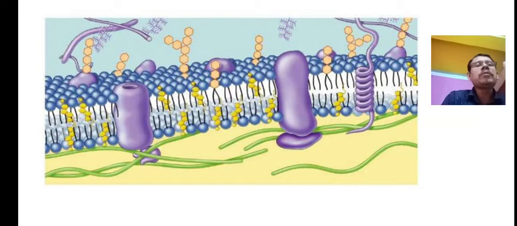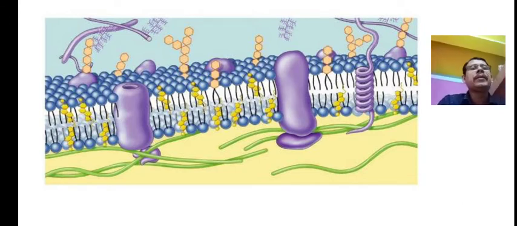Integral protein means it spans from the outer surface to the inner surface, moving molecules from outside to inside or inside to outside. The peripheral protein is present just on the outer side or inner side of the membrane. This is the basic structure.